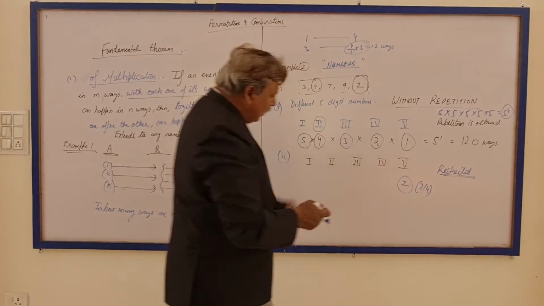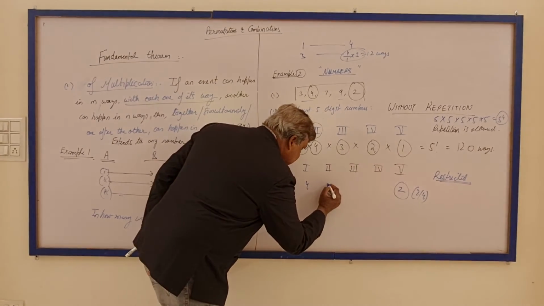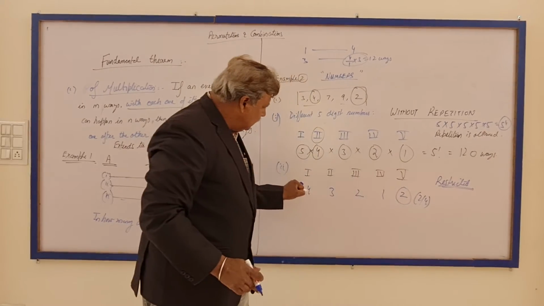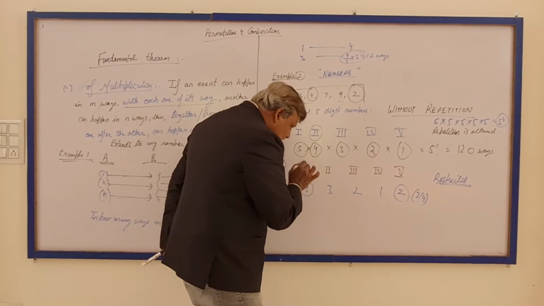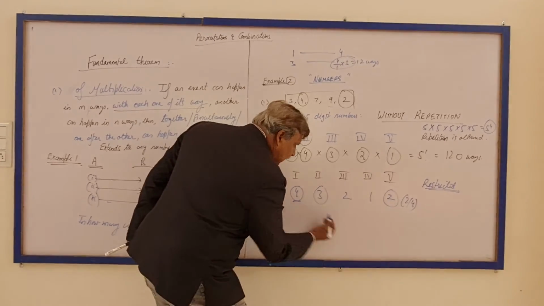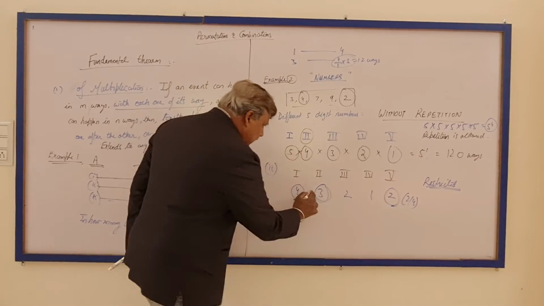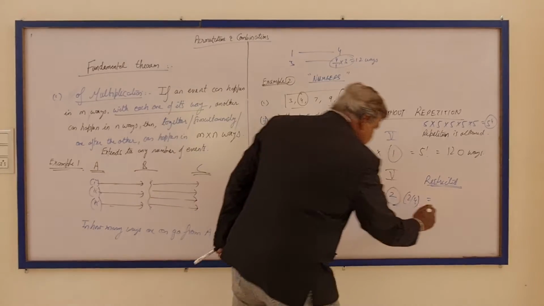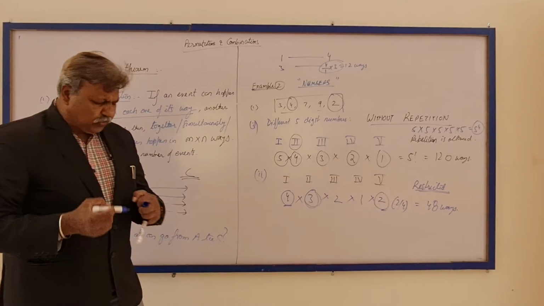Now one of the digits has been placed, so how many digits are left? 4 digits. So first place 4, then second place 3, then 2, then 1. I hope you understand this descending order, because this event can be done in 4 ways, and with one of its ways, this event can be done in 3 ways. Why? Because one digit is blocked here, one digit is blocked here. So 3 other digits are left, which can be put here. So how many even numbers can we form? 2 into 4 is 8, 8 into 3 is 24, 24 into 2 is 48. So 48 ways or 48 numbers.